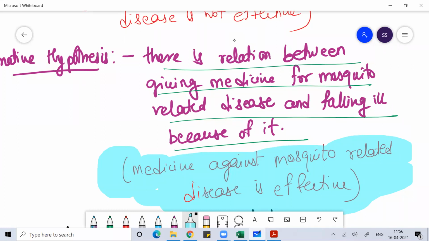It means yes, there is a relation between the number of people who take medicine and the number of people who fall ill. So the medicine is creating a positive impact on the village population, and at least the proportion who take medicine will ultimately get the benefit.